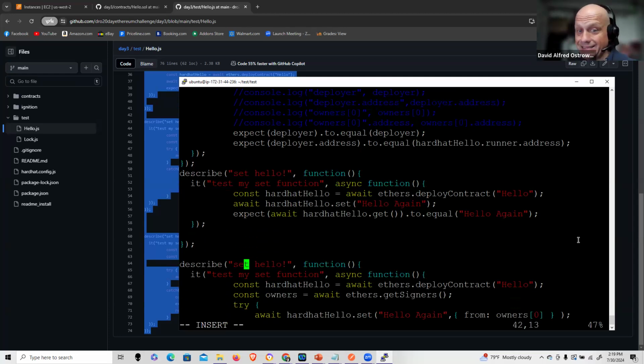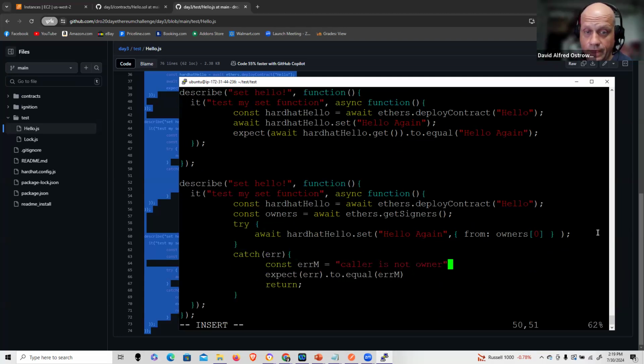Here I'm testing the set operation, and it's a similar format as before, except in this operation, I do a set, and I call hello world again, and I do a get. It's noted I need an await here, and I test it against hello again. I can change that as I did before and make it fail and make it pass, but I think you get the idea at this point, right?